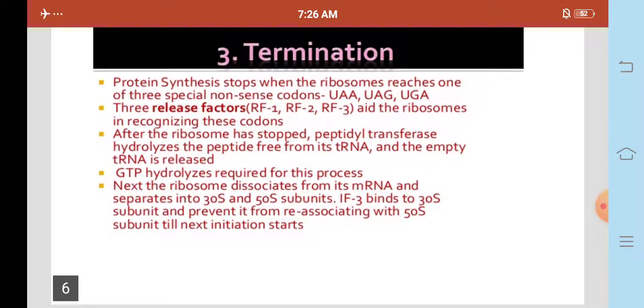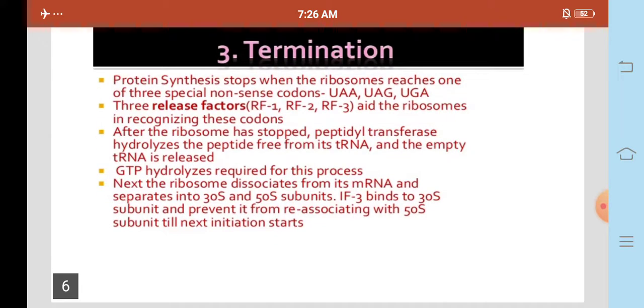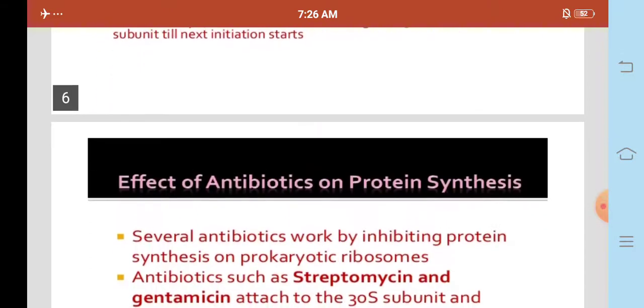Next, the ribosome dissociates from its mRNA and separates into 30S and 50S subunits. IF3 binds to the 30S subunit and prevents it from reassociating with the 50S subunit until the next initiation starts. This is the third step in the process.